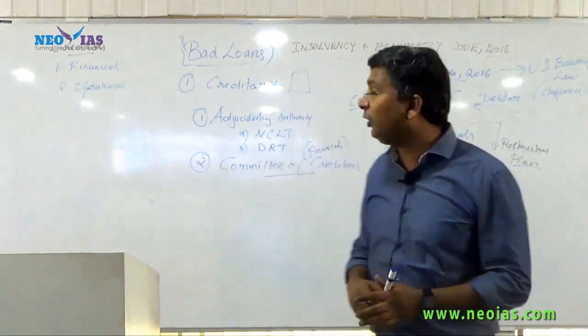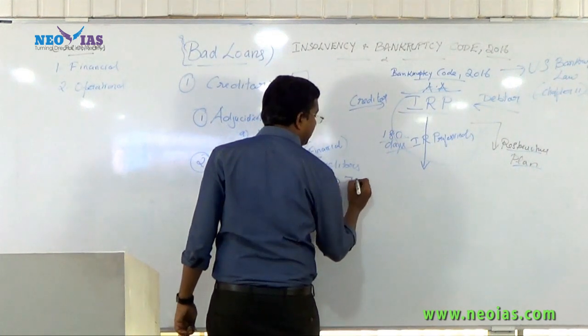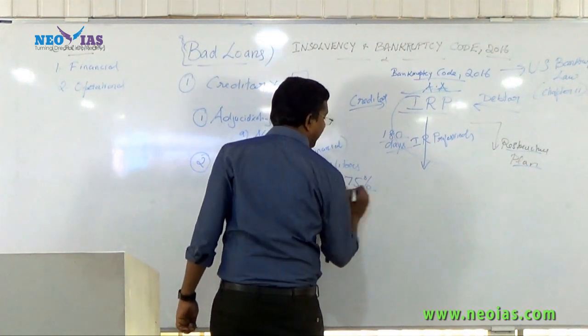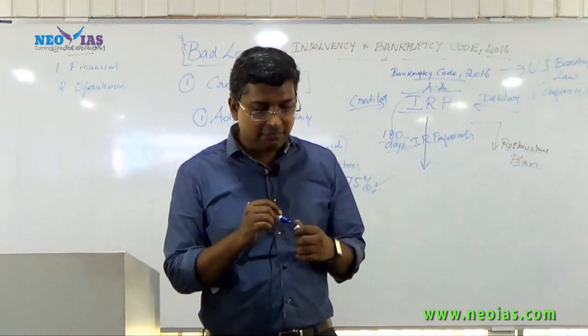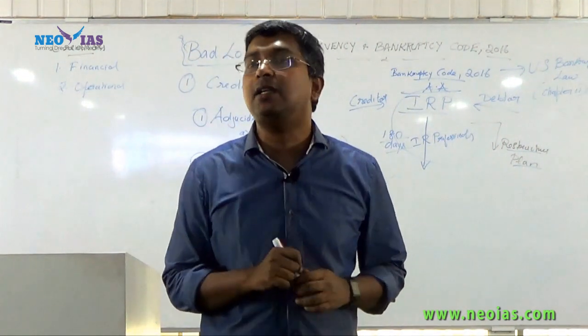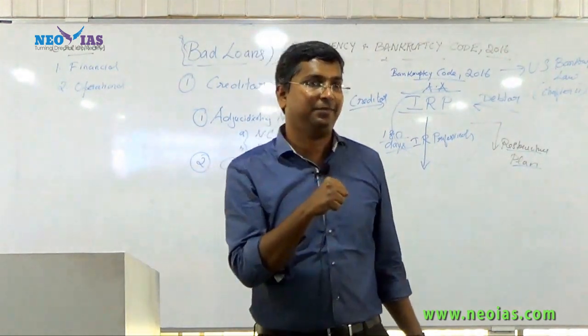And for the approval, it requires 75% of financial creditors' approval. Now when we say 75%, it's not in terms of number, it's in terms of loan amount, credit amount.